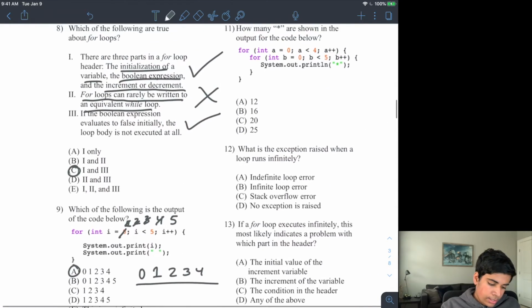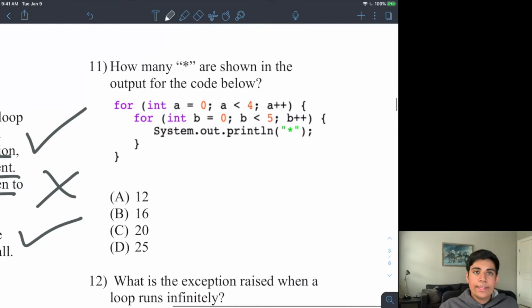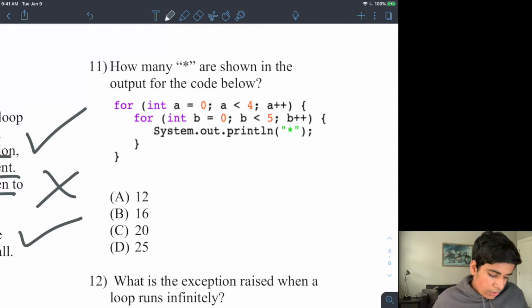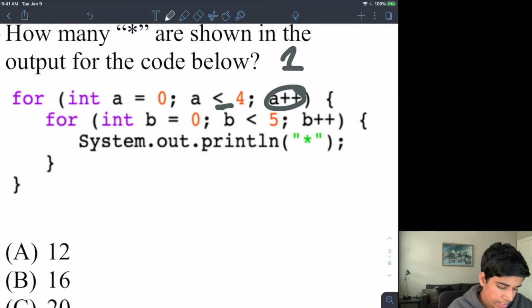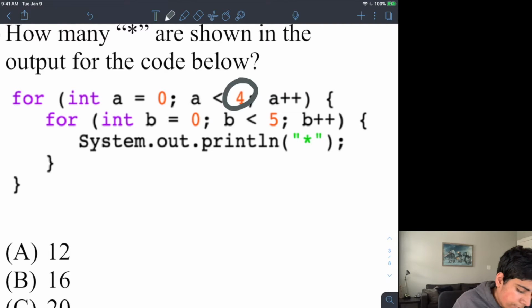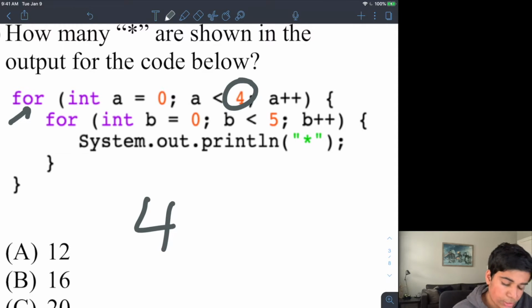Okay? Now to number 11, and this is going to be one that is also a nested for loop. But if I know that I am incrementing by 1, and this is a less than and not a less than or equal to, I can simply take this number as the number of times this outer loop is going to iterate. So this will be 4 times. My inner, I have a plus here, and I have a less than.